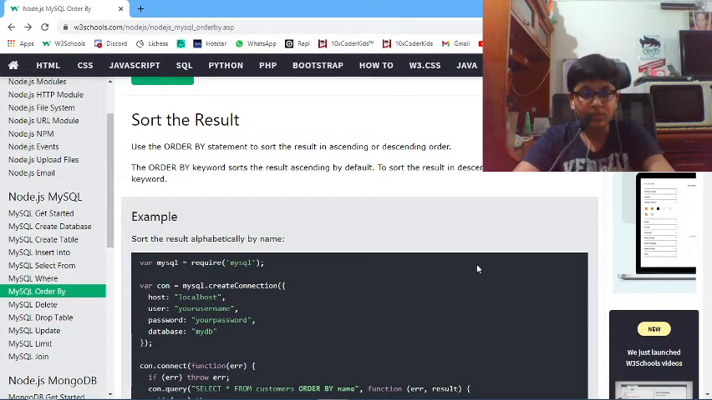So let's move on to the topic: how can we sort the result? Use the order by statement to sort the result in ascending or descending order.